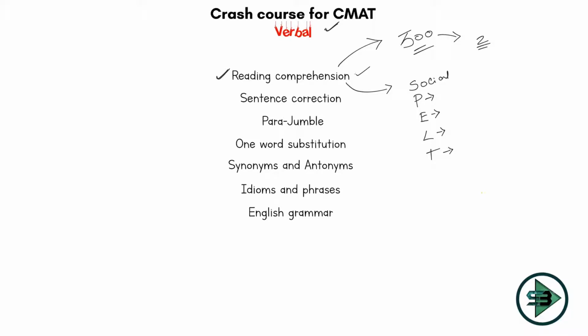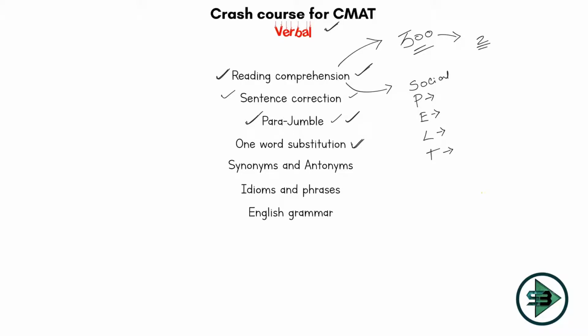So I give you reading comprehension, which is understanding of a passage. Then I give you sentence correction. There is some grammatical error in the sentence, you correct it and tell me. Para jumble: there is a paragraph but I have jumbled it, so you arrange the parts in sequence and tell me the right sequence. How can you do that? Once you know what the author is trying to communicate in the first part, second part and third part, only then can you make this jumbled para into a coherent paragraph. Okay, that's what will be asked here.